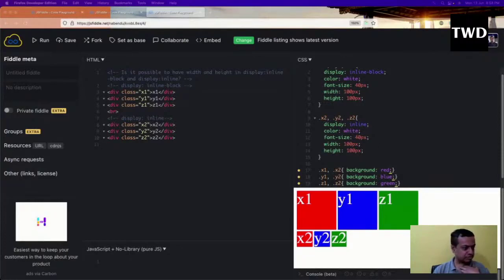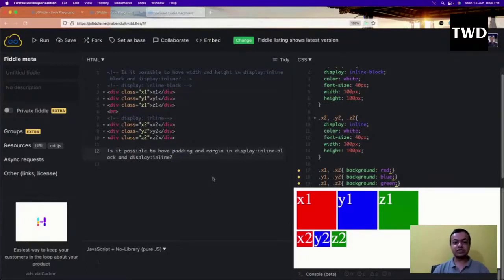Okay, so let us see that. Okay, so what is the question? The question is, is it possible to have padding and margin in display inline block and display inline? And the answer is, it is possible to have padding and margin in both.